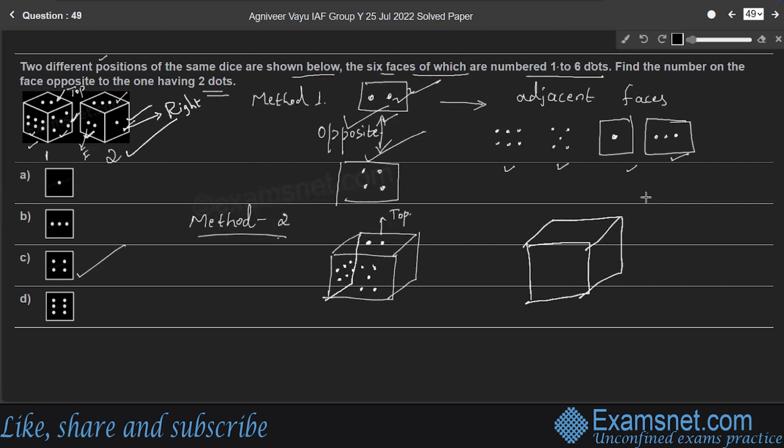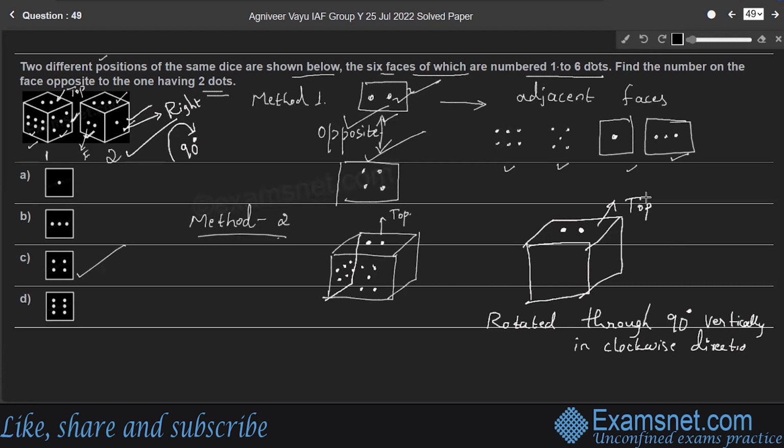So keeping the right face constant, rotate the dice through 90 degrees vertically in the clockwise direction. When the second position of the dice is rotated through 90 degrees in the clockwise direction, the face having 2 becomes the top face.